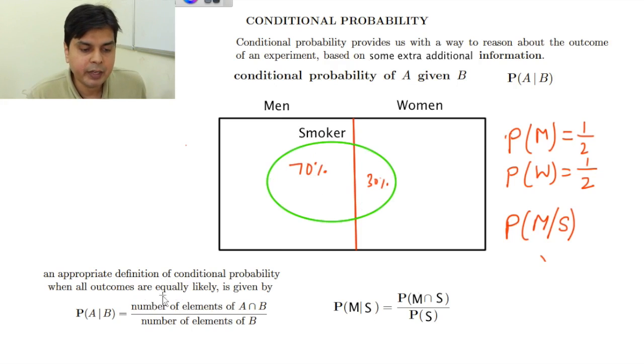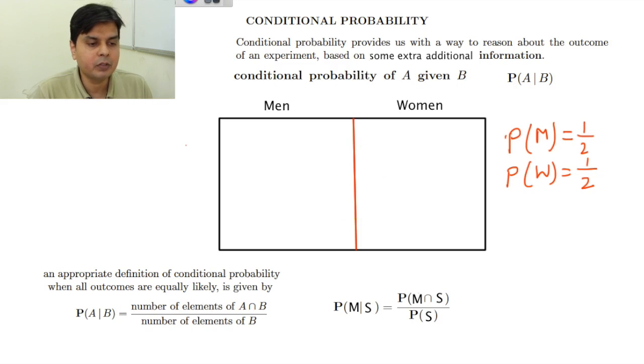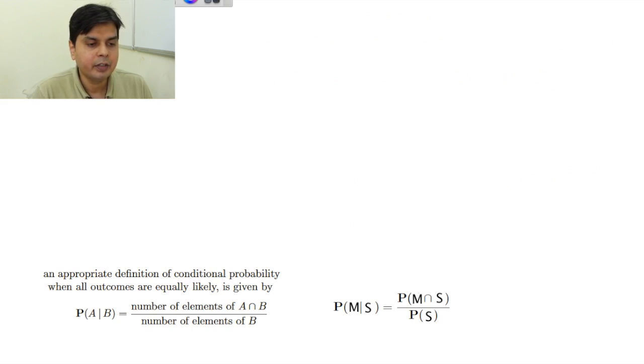So in the equally likely case, this is one of the probable rules of conditional probability: the probability of A given B, that is, given that B has happened, is equal to the number of elements of A intersection B divided by the number of elements of B. This rule is valid only for the equal outcome case, so that I can write it as number of elements over number of elements. But this gives me a hint that even in those cases in which the equal outcome thing is not happening, I can derive and write my conditional probability like this.